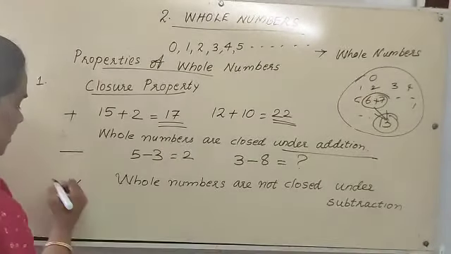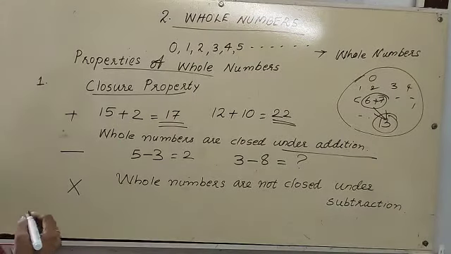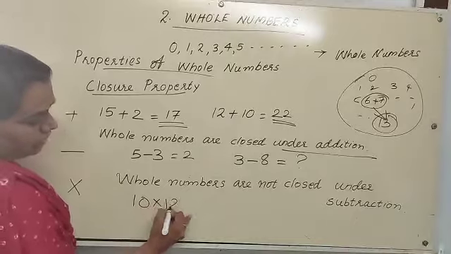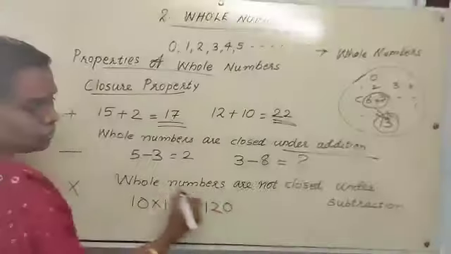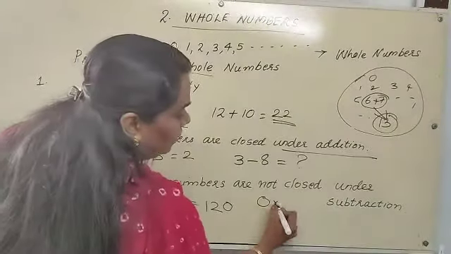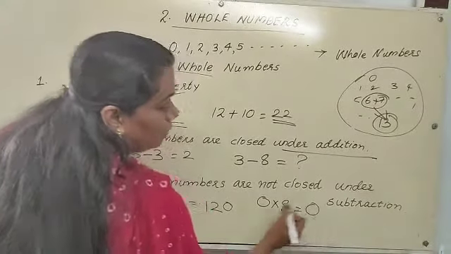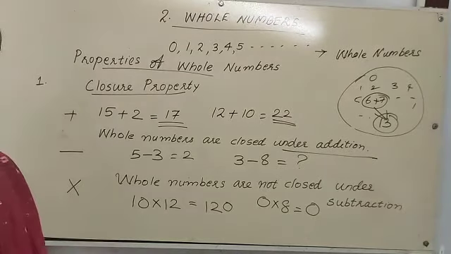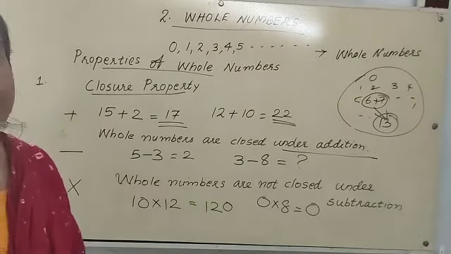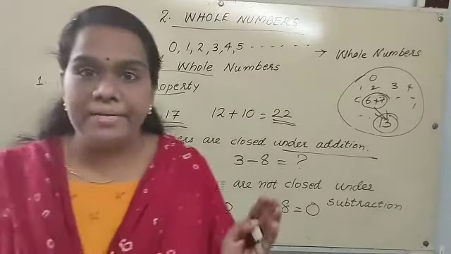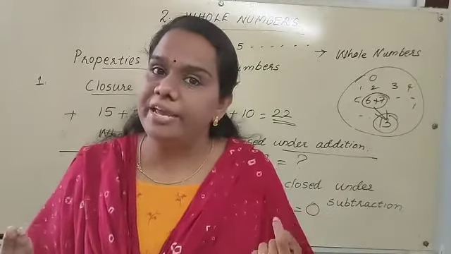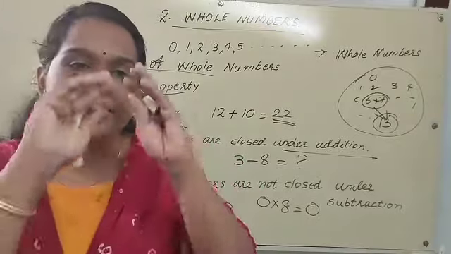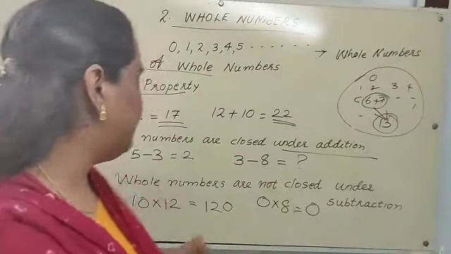Now we discuss multiplication. We can multiply any two whole numbers. 10 into 12, what do we get? We get 120. It's also a whole number. Then 0 into 8, what do we get? 0. 0 into 8 is equal to 0. When we multiply two whole numbers, we get another whole number. So we can say that whole numbers are closed under multiplication.